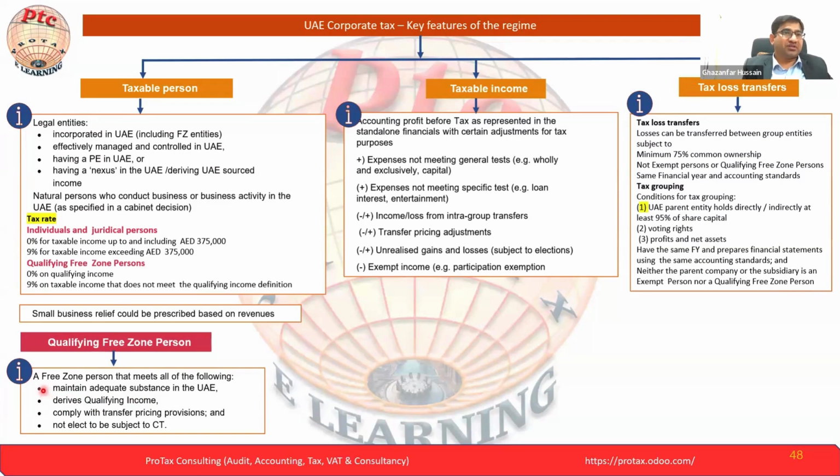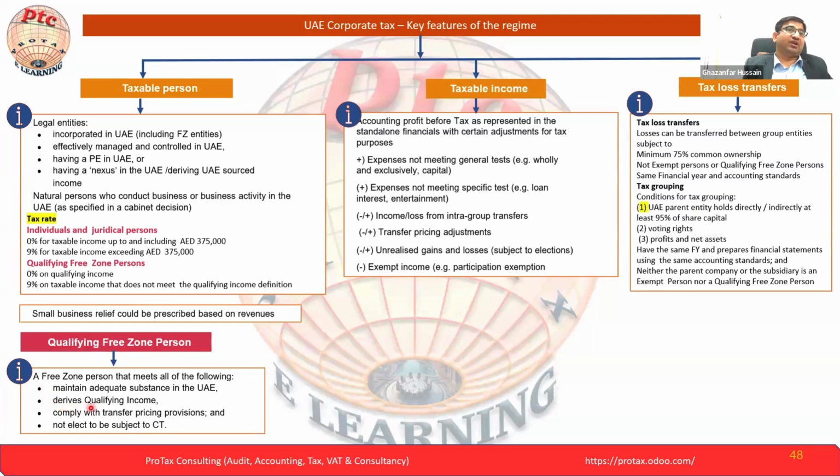And it must have the appropriate team, like a sales team, a store team, an accounts team, and the other basic or key functional personnel available inside the free zone. Again, the qualifying free zone person definition is an additional part that we will not go into. But even if the qualifying free zone person does not have adequate substance inside the free zone, he cannot take that benefit.